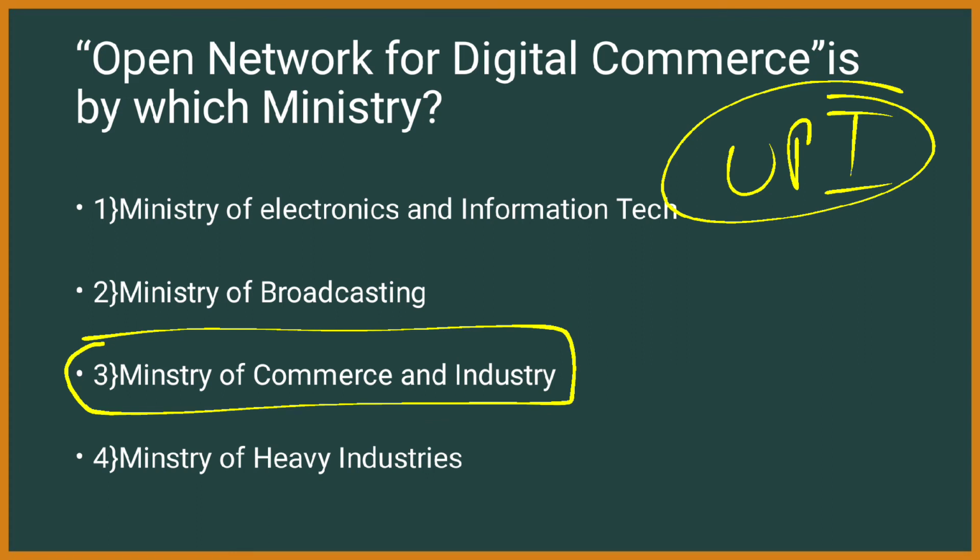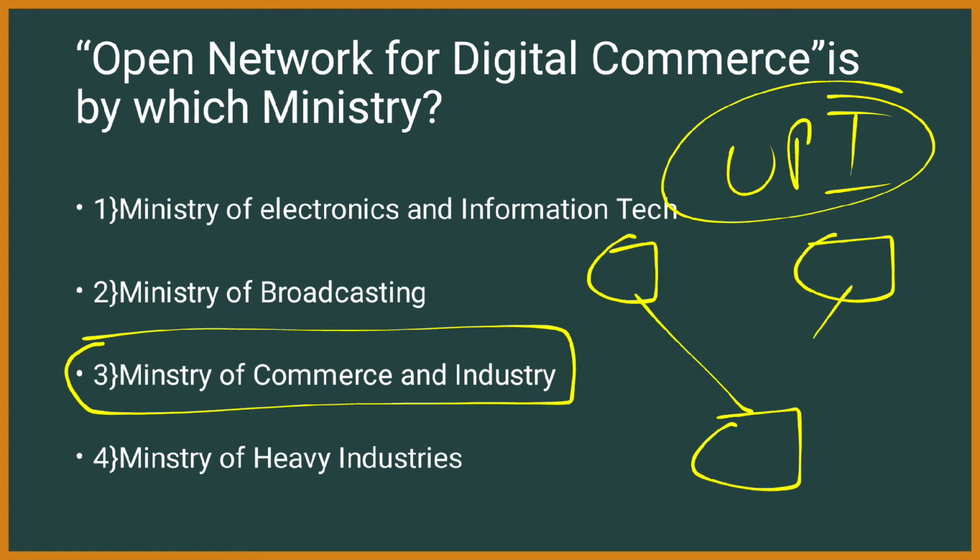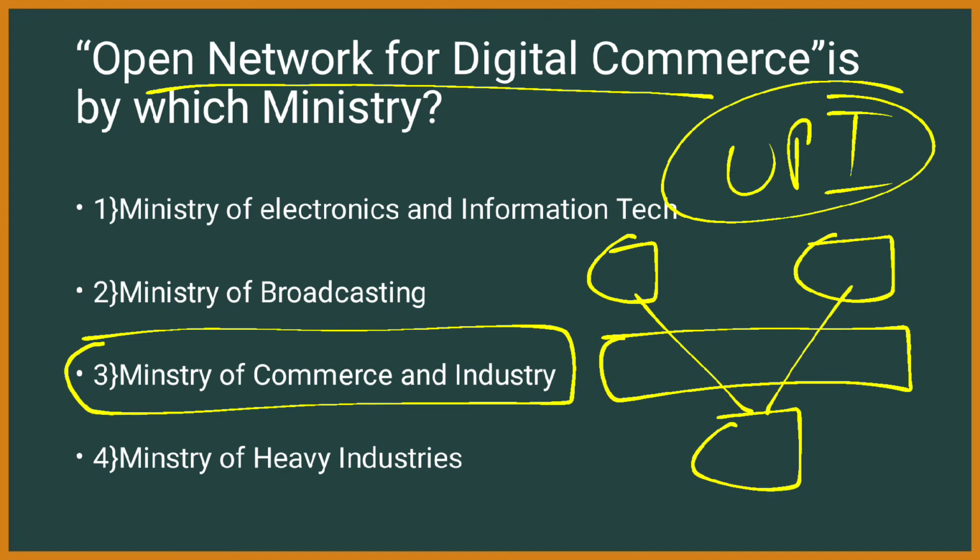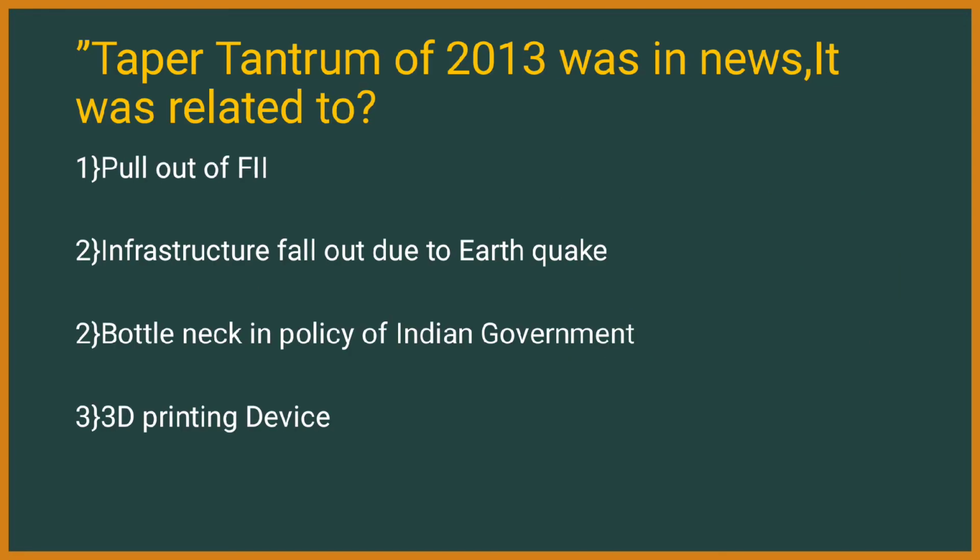In the same way, the Open Network for Digital Commerce is nothing but you are a seller on Flipkart or Amazon and you are a buyer, right? But you are on different platforms. What does this Open Network Digital Commerce try to do? It is trying to give you a single platform where a buyer can buy both the products on the same platform. This is nothing but in the pattern of UPI, right? The Open Network for Digital Commerce is given by Ministry of Commerce and Industry.